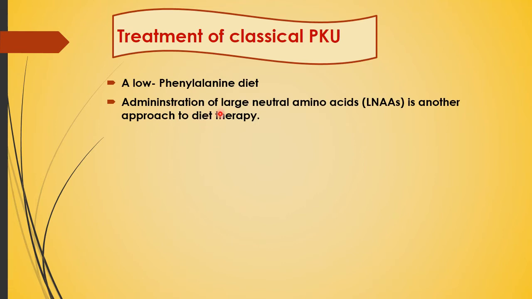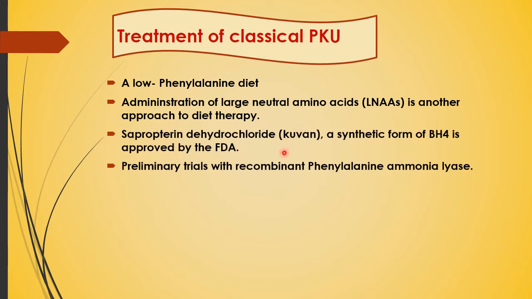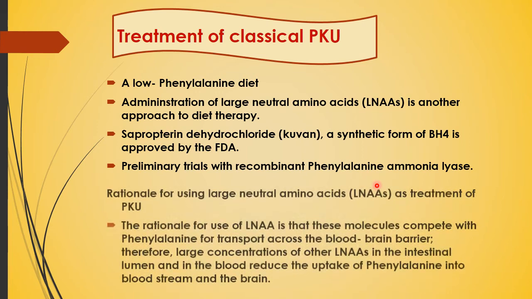Now treatment: the only treatment is a low phenylalanine diet. Administration of large neutral amino acids is another approach, and sapropterin dihydrochloride, that is KUVAN, a synthetic form of BH4, is approved by FDA. Then preliminary trials with recombinant phenylalanine ammonia lyase are there.